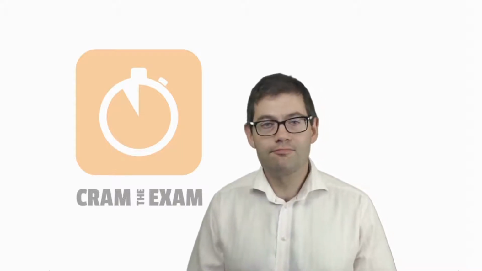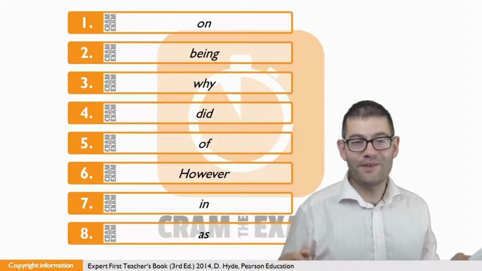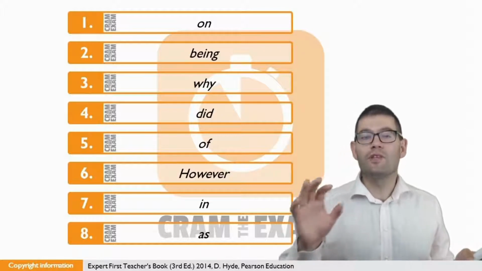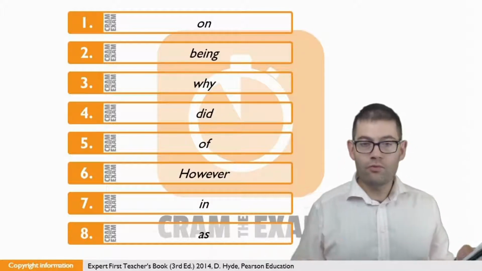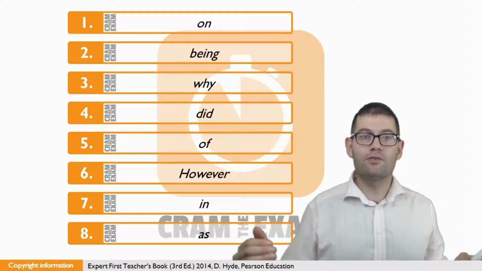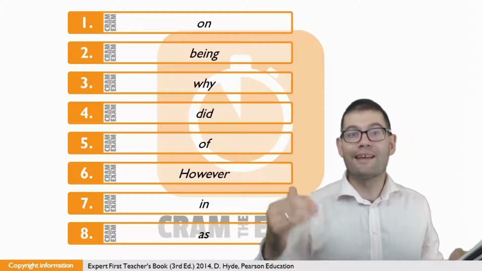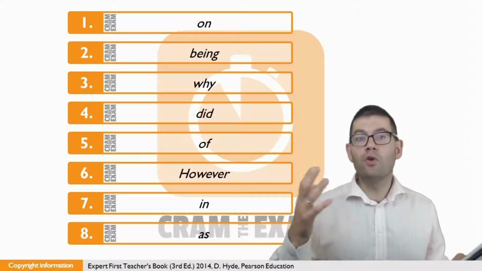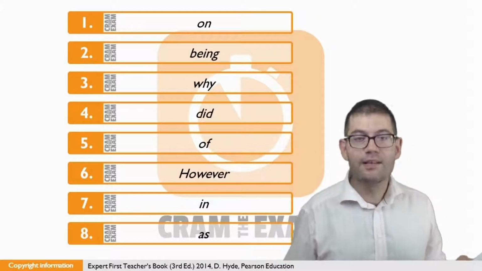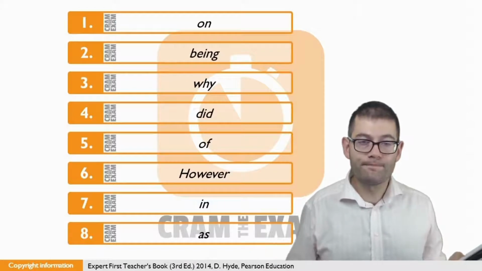Then let's go. For question number 1, we have to choose the preposition which works with the expression that follows. What is it that we do a regular basis or irregular basis? Well, we do things on a regular basis or on an irregular basis. So here the answer is on.